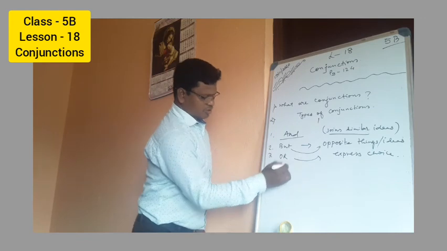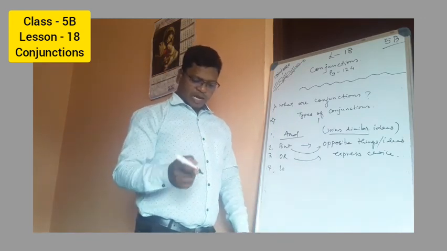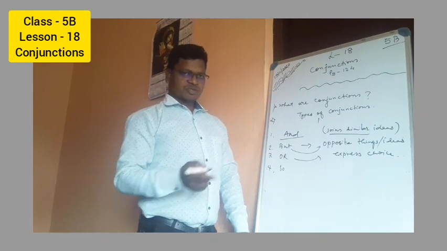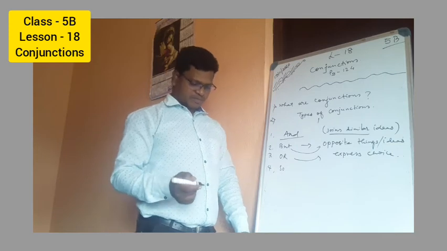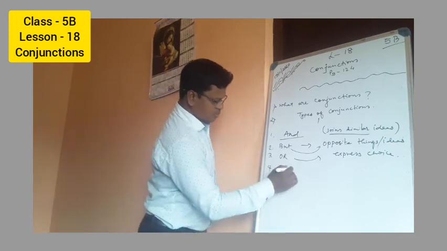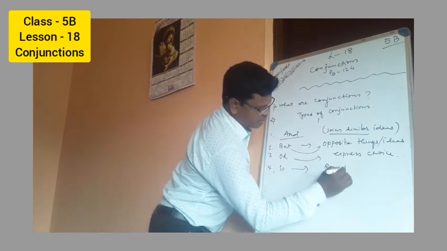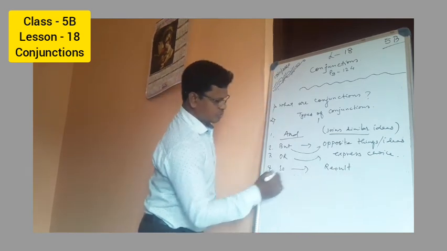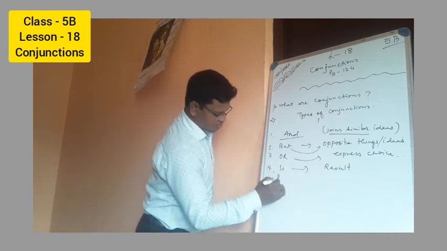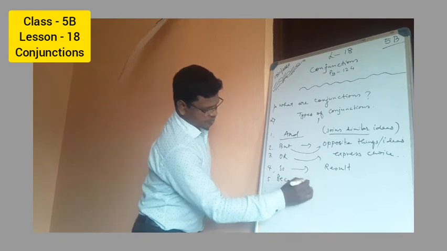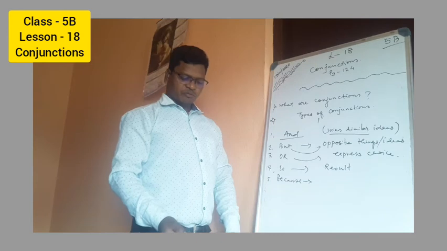Number 4 we have so. When we use so, one part is the result of another. One part of the sentence is the result of the other part. When we talk about the result we use so. Next one, because. Because: one part is the reason for another.